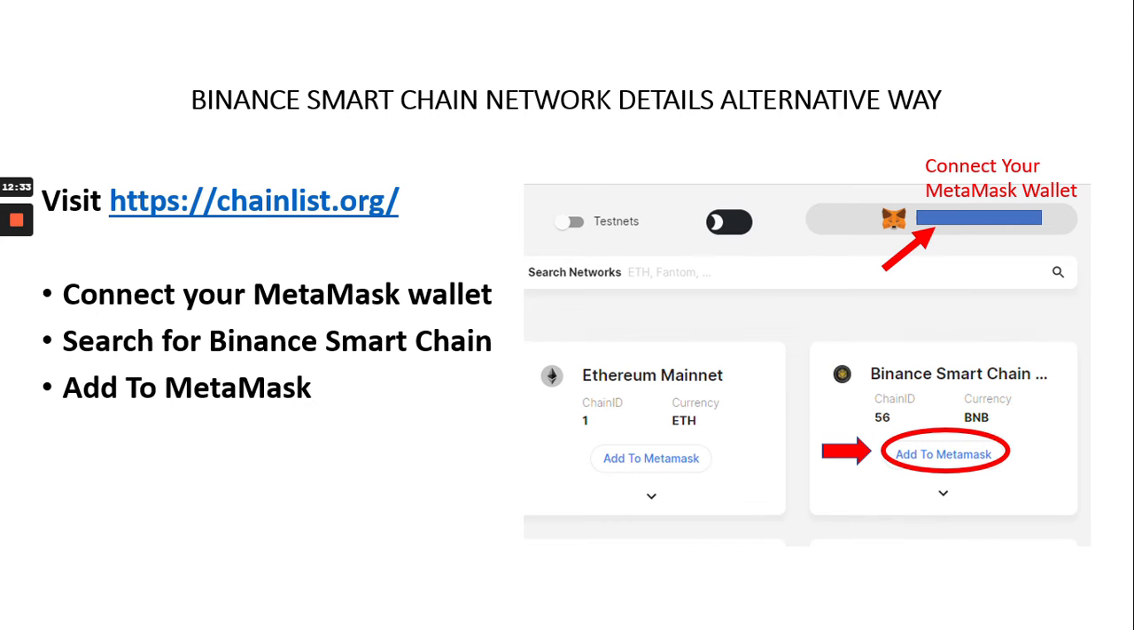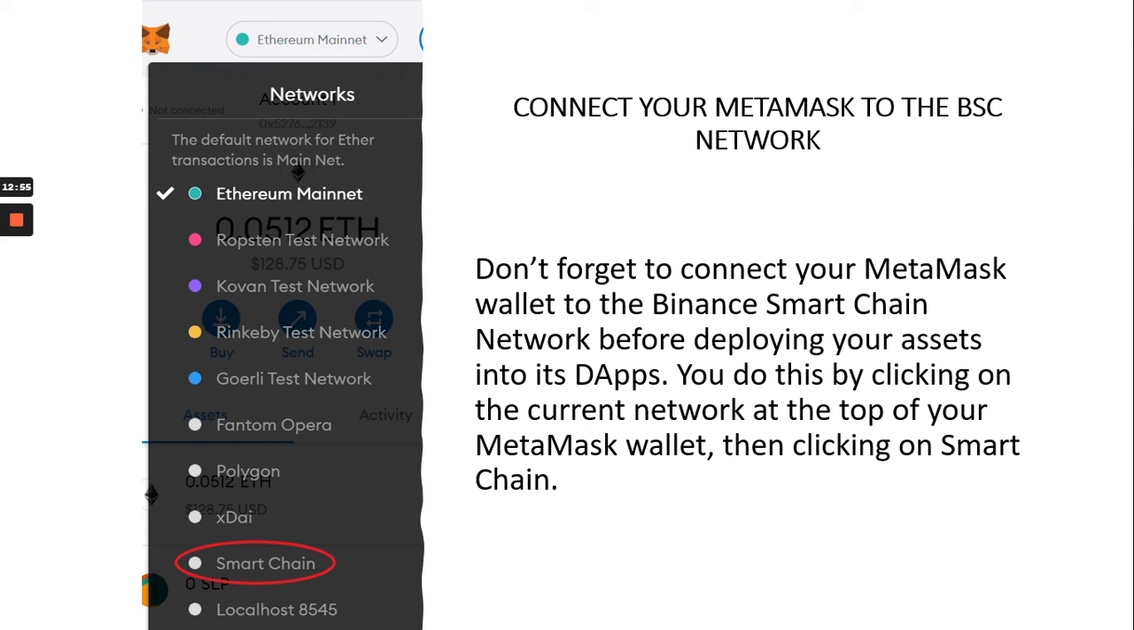Okay, here's an easier way to connect your wallet and automatically connect to the Binance Smart Chain. You would go to this website here, connect your MetaMask wallet, find the Binance Smart Chain in the search bar. It probably is on the first page because it's very common. If not, just type in the search, and then you would just click add to MetaMask, and then you don't have to worry about typing in all that information.